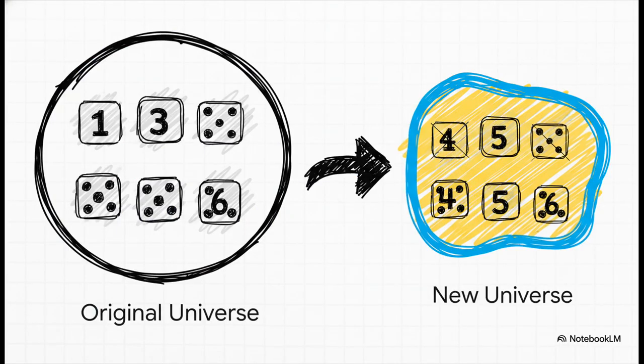Think about it like this. We're shrinking the universe. Let's go back to our die roll. Normally, our universe is 1, 2, 3, 4, 5, 6. But what if I roll the die, cover it, and then peek and tell you, hey, the number is greater than 3. Boom. Our universe just shrank. Now, the only possibilities are 4, 5, and 6. The odds of everything have changed because we have new information.